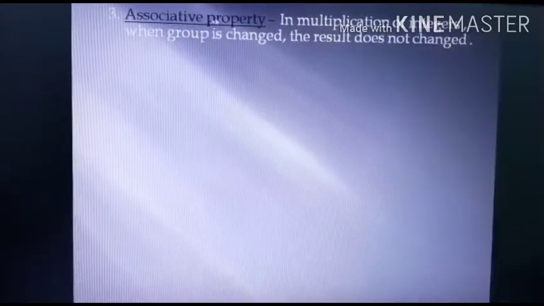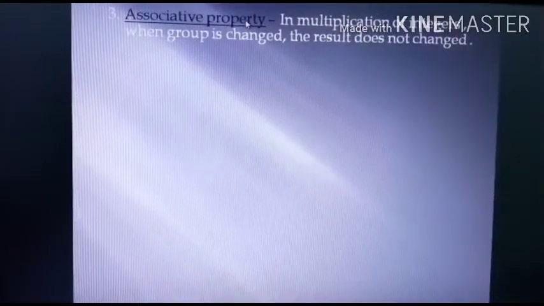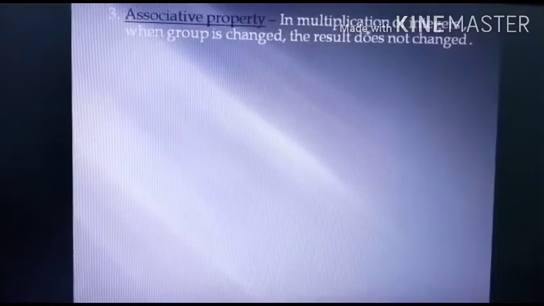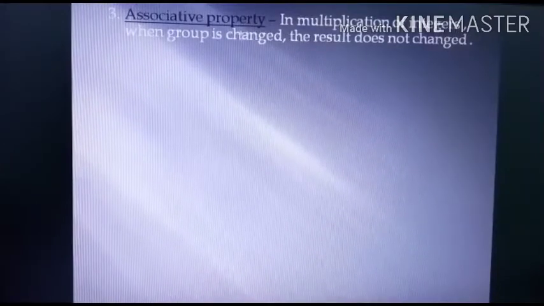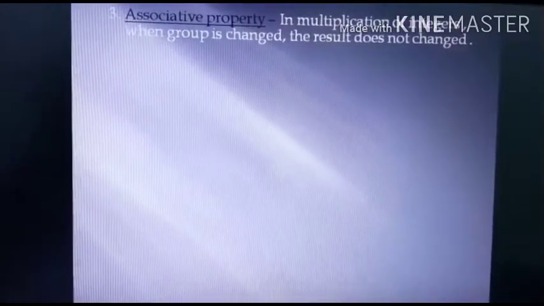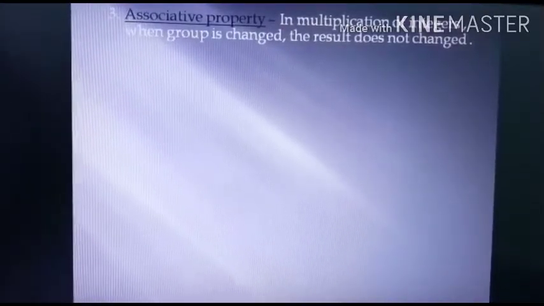Now look at the next. This is associative property. What does this property say? In multiplication of integers, when the group is changed, the result does not change. Means whenever we multiply three or more numbers, we can multiply any two numbers first and the other numbers afterwards.